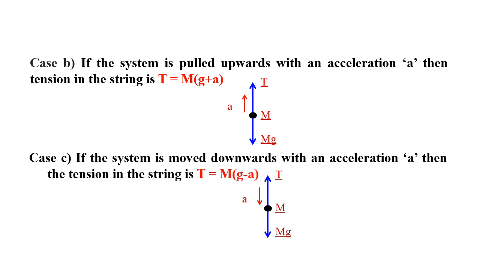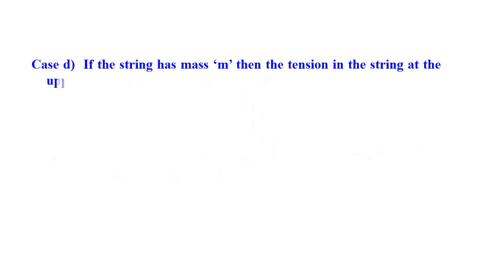Now if you understood these three concepts, we are going to study the next case. In the previous three cases, the string was of negligible mass. Now in the fourth case, the block of mass capital M is attached to a string which also has mass small m. Then what is the tension in the string at the upper end? We are going to see again the three possible cases. See the first case, T is equal to capital M plus small m into g.